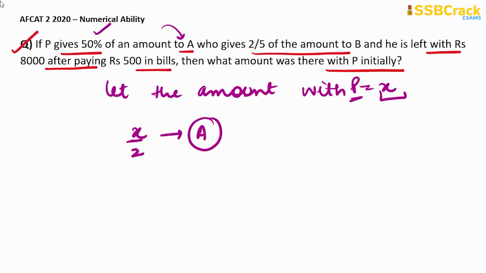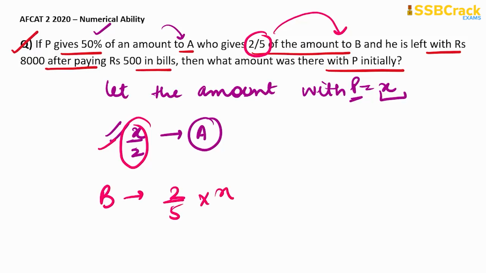So now A has X by 2 rupees. Okay. After that A gave 2 by 5th of his amount to B. So 2 by 5th of X by 2, because A's amount is X by 2 and 2/5 of X by 2 is given to B. So the amount given to B will be 2/5 of X by 2, right? So it will be X by 5, right? Now it is given that B is having amount 8,000 after paying 500 in bills.